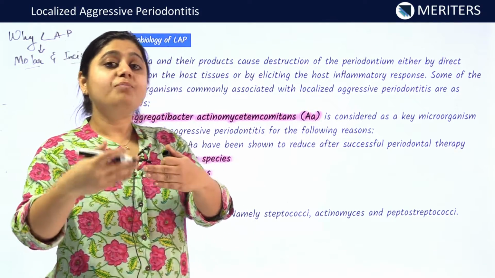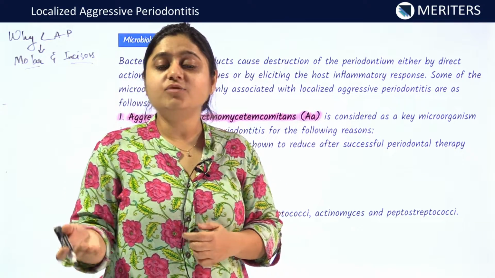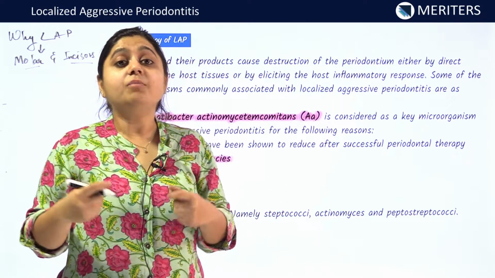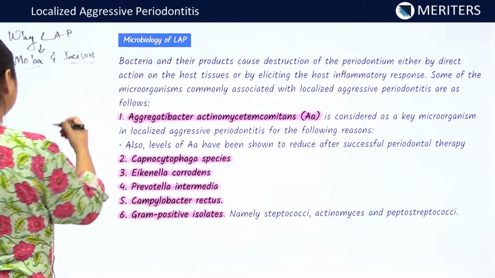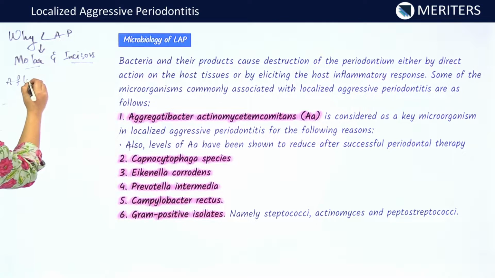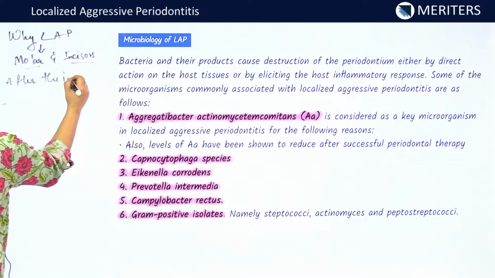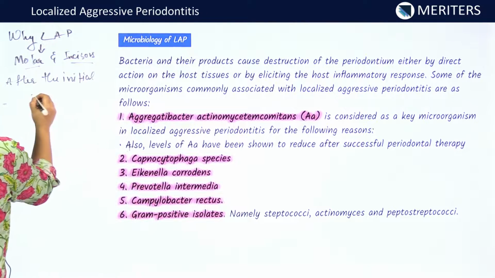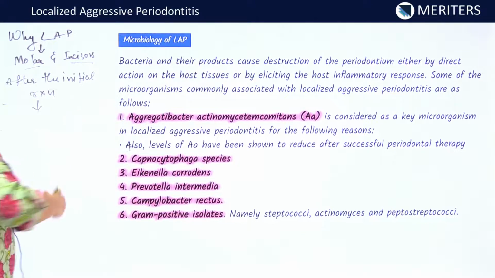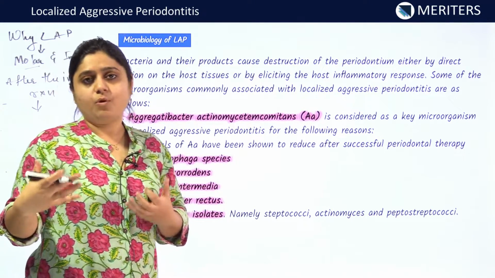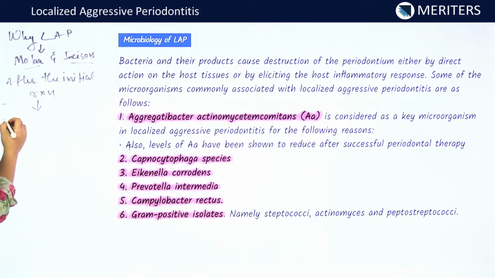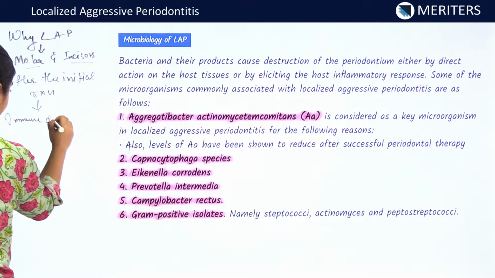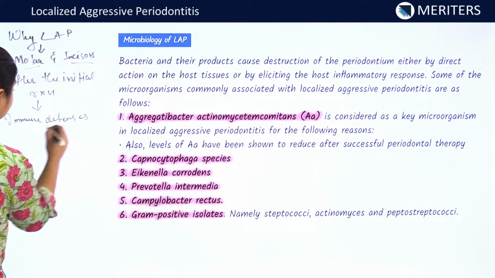Now, as AA progresses to the other sites, the age of the individual also increases and the immune response becomes stronger against these bacteria. Thus, after the initial reaction, it is seen that the individual's immune response to these bacteria increases, and the immune defenses, which are neutrophils and macrophages, are stimulated.